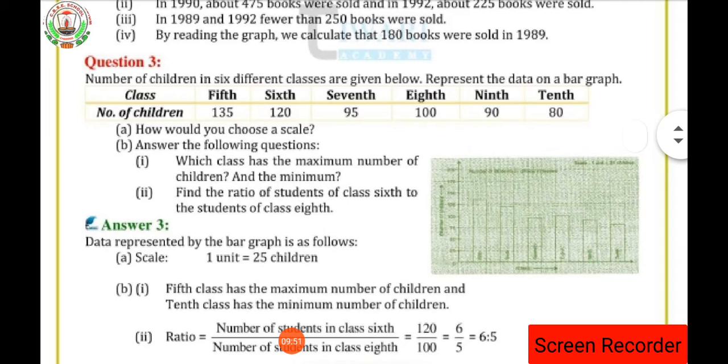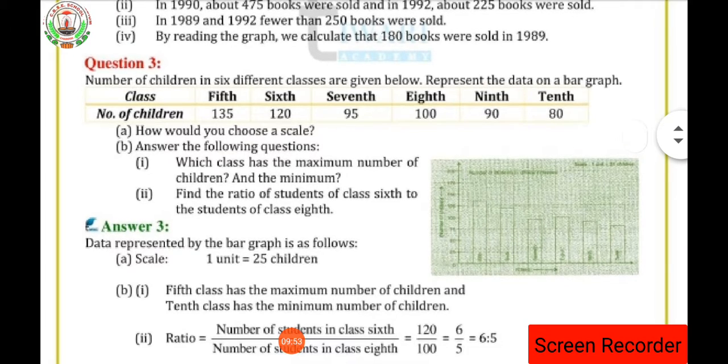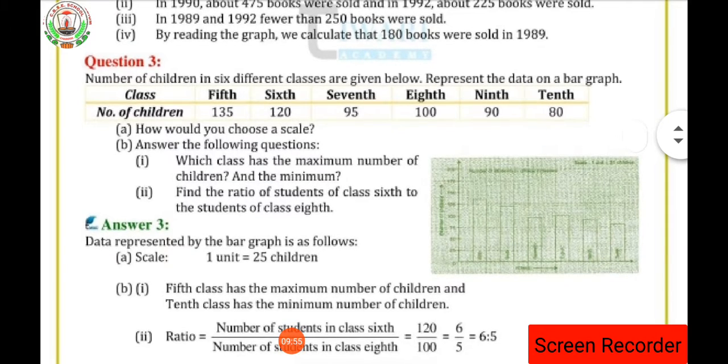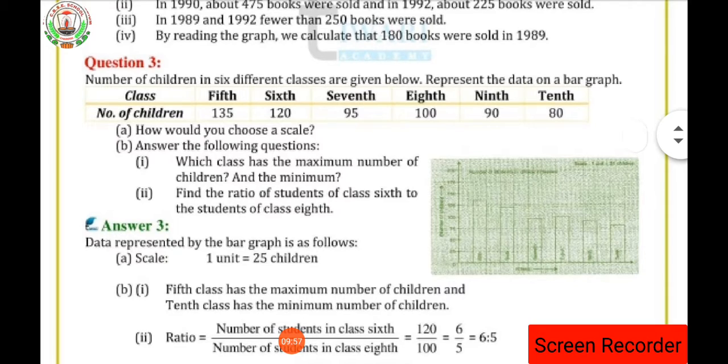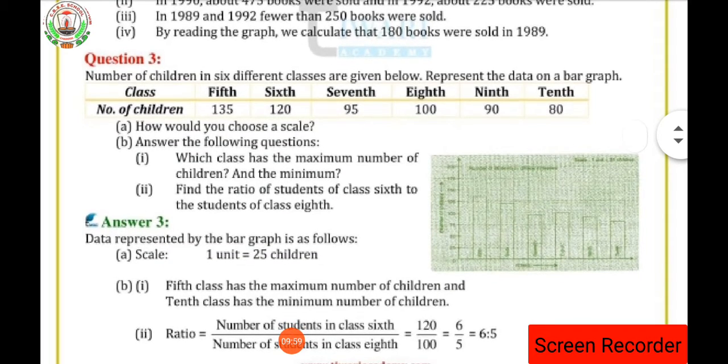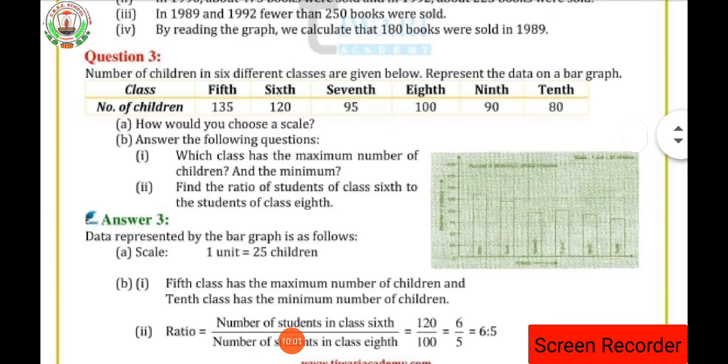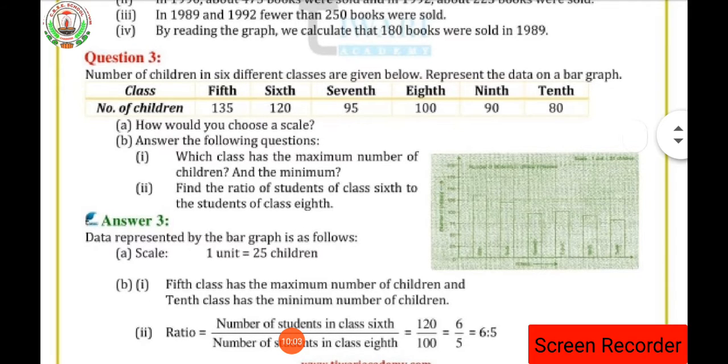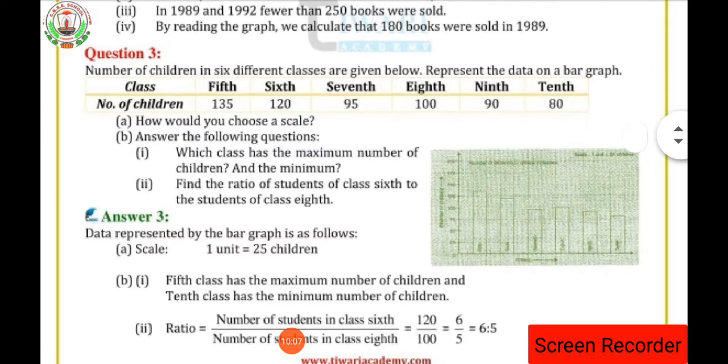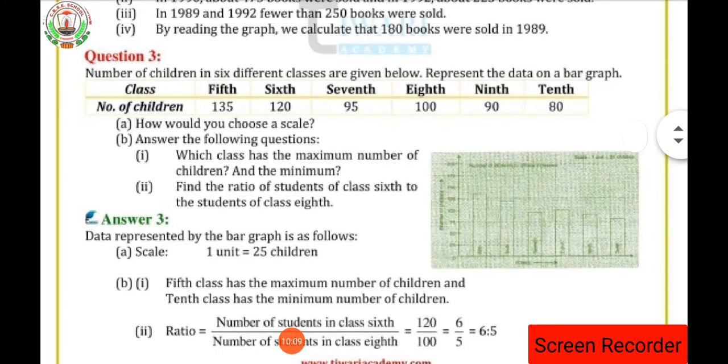So here we are going to choose 1 unit is equal to 25 students, or one unit we can also consider as 10 children, or one unit as 5 children. According to our convenience, we can choose the scale. So I have chosen the scale as 1 unit is equal to 25 children. Clear? You can choose the scale according to your convenience also.